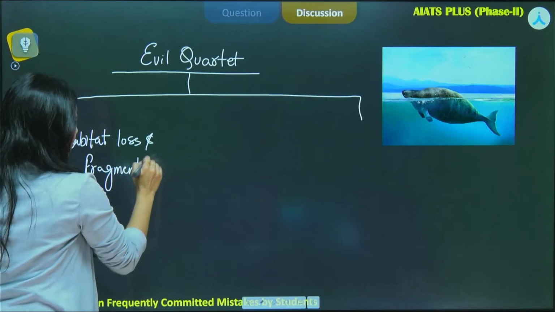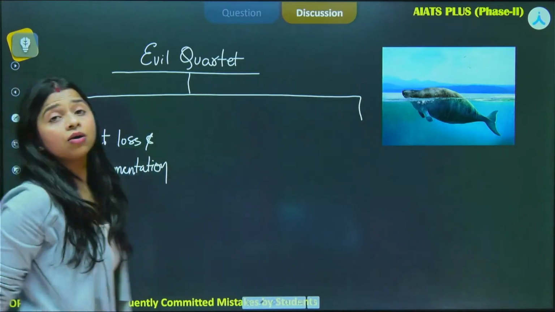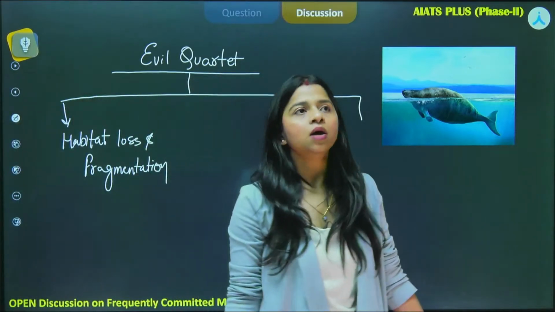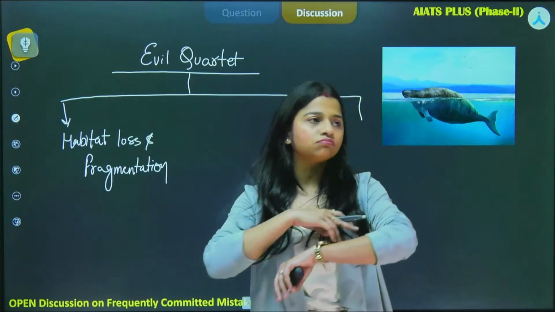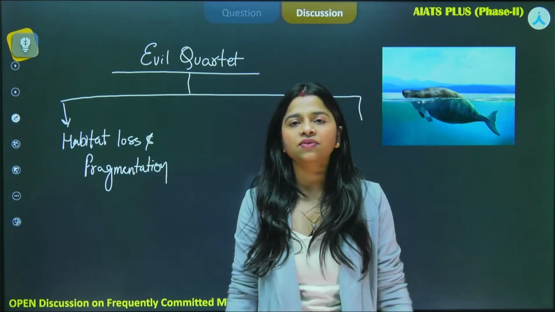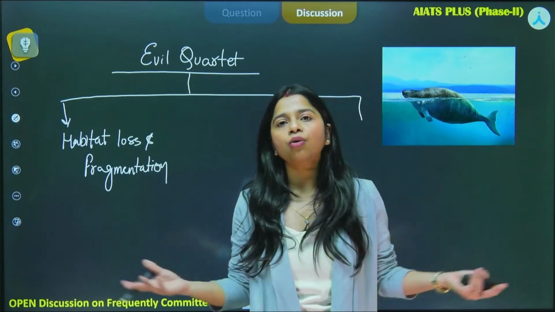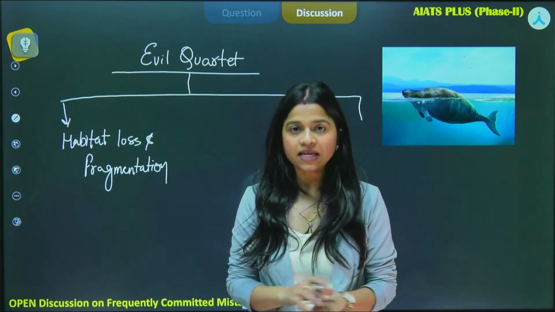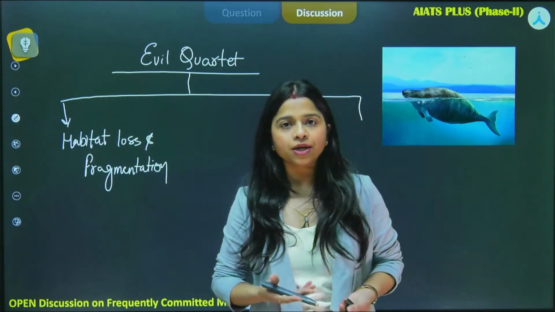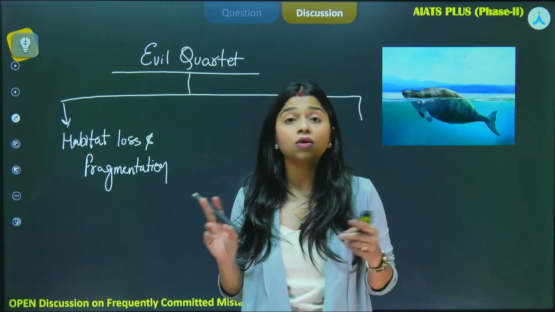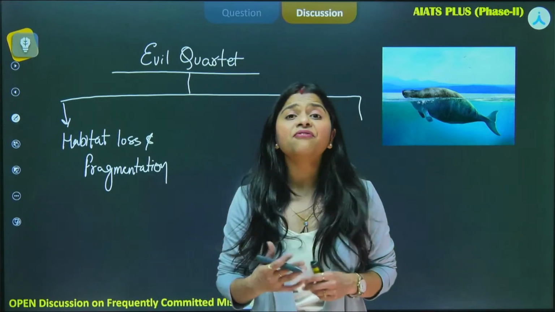As the name signifies, the loss of habitat, the loss of home, we are destroying the forest, we are cutting the forest and making cities over there, we are making malls or roads or highways, so many things, right? So that is the habitat loss, because the inhabitants of those forests obviously will lose their home. That is the loss of habitat. What do we understand by fragmentation?